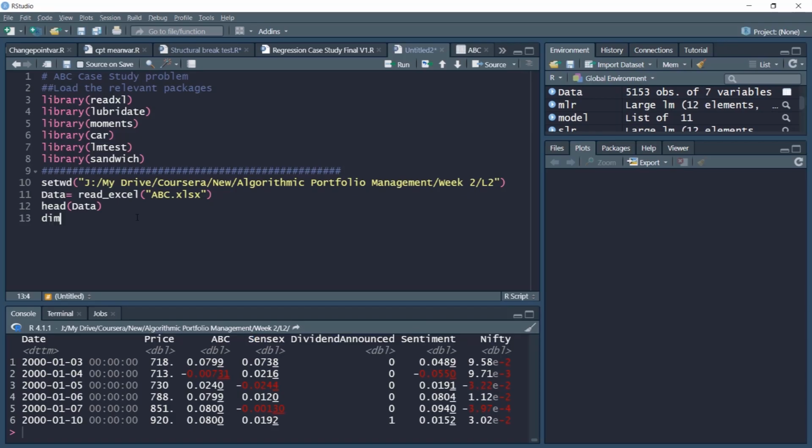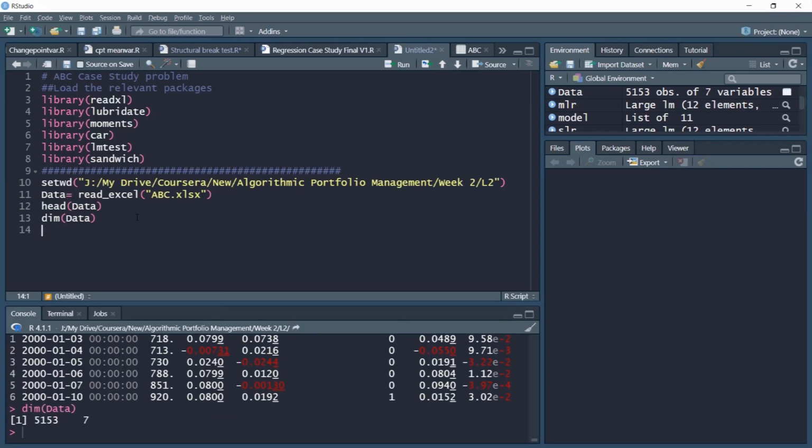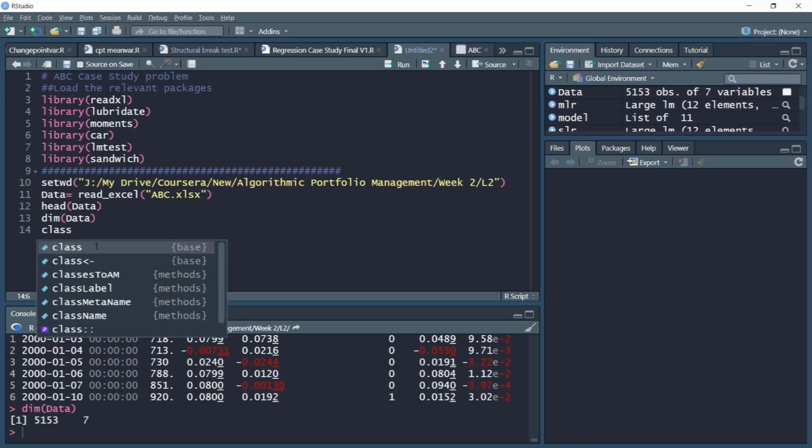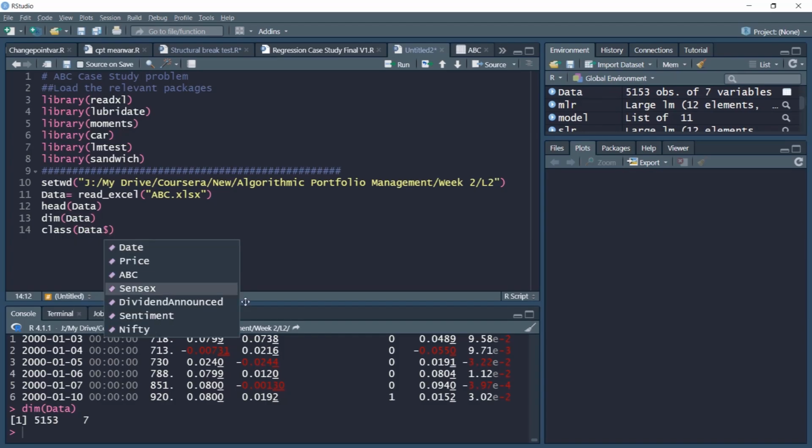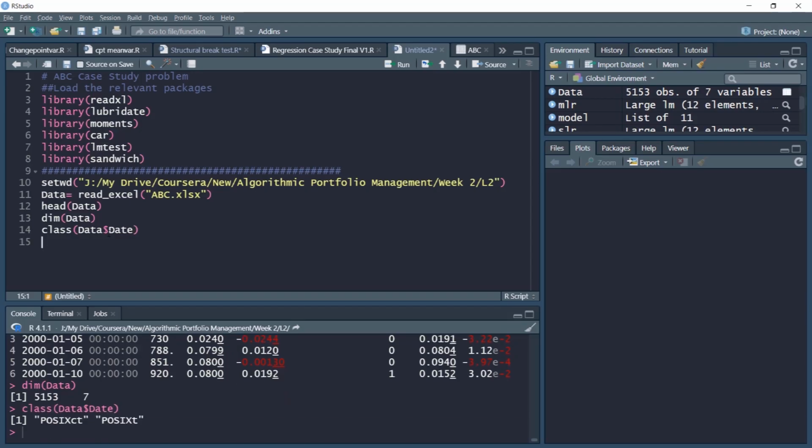You can also check the dimensions of this data with this dim(data) command. It has 5,153 rows, that means 5,153 daily observations for 7 variables that we just saw. One important issue to be noted, you can check the class of various elements. For example, if I want to check the class of date variable, let's see. So I put dollar symbol, which means I am accessing the variable inside data frame. So it's already a date variable.